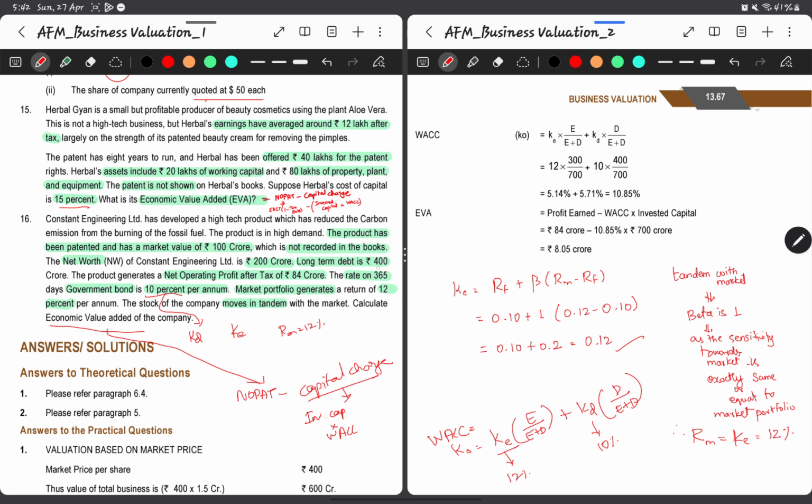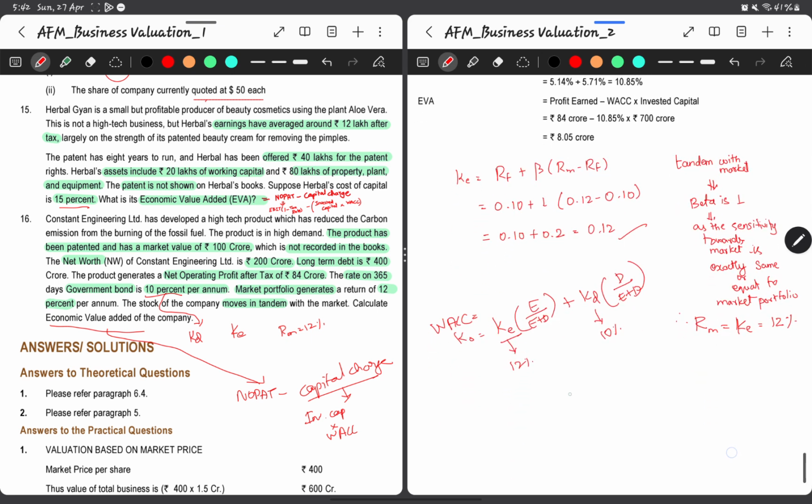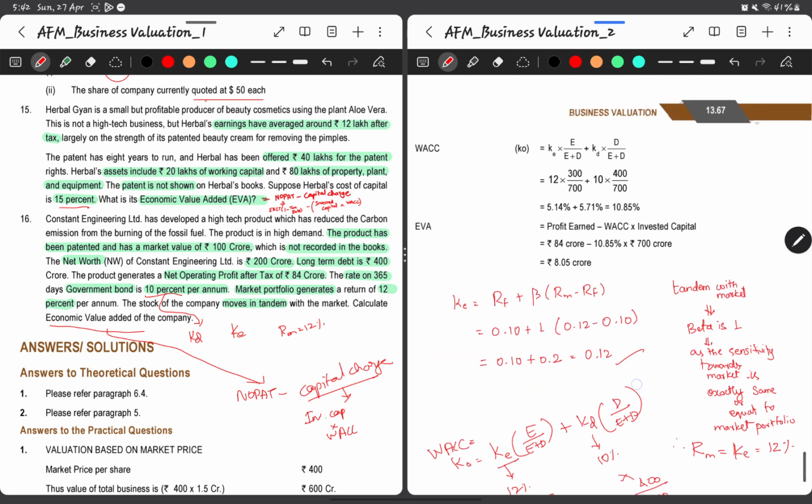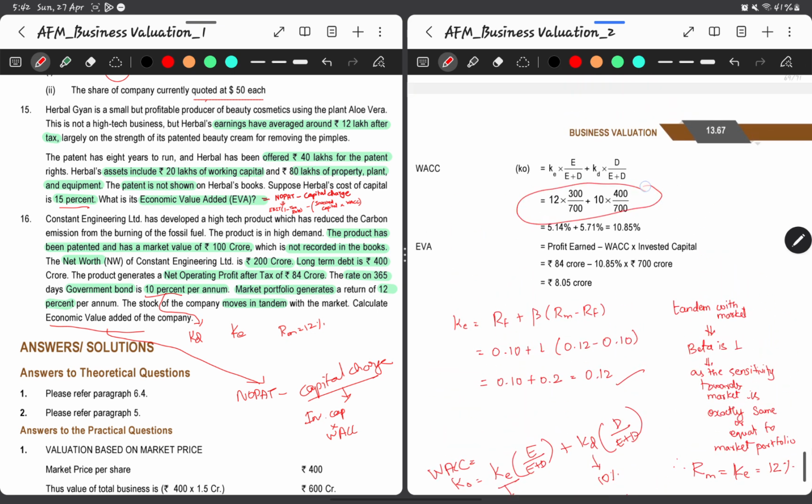So 400 plus this 300, 700 is the total capital. So 700 is the total capital. Out of that, 300 is the equity. This will be the weight of equity, and for debt it is 400 by 700. Okay, now solving this, the overall cost of capital is 10.85 percent.